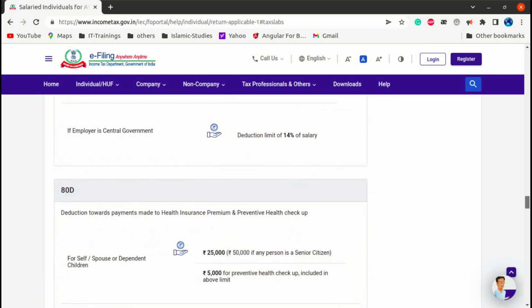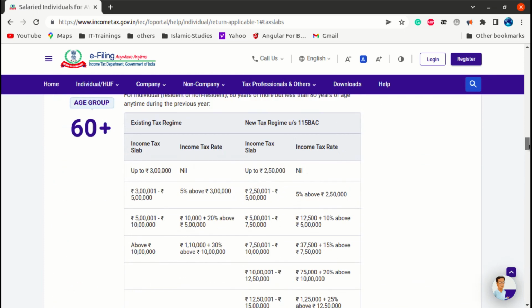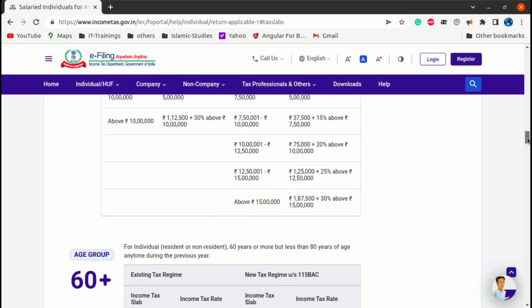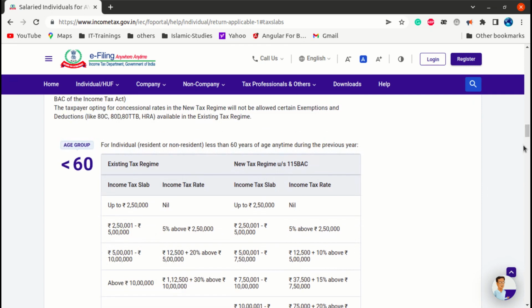So if you are a person who can showcase these things, then definitely go for the old tax regime. And if you are an independent person, you don't have much dependency, then it's your choice. You can go for the new tax regime, because there the tax rates are slightly lesser compared to the existing tax regime. I hope that you get the difference between the existing tax regime and the new tax regime.